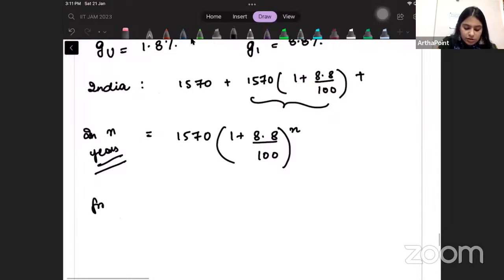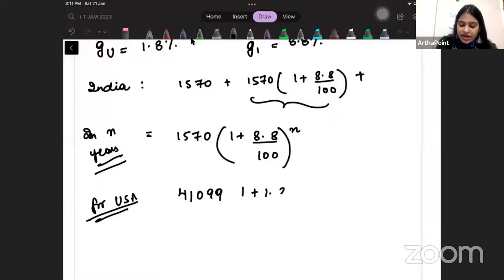Similarly, for USA, I can write that it started with 41099. It is also growing at 1.8% every year. So at the end of n years, it will be this.